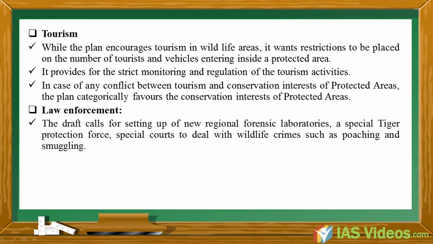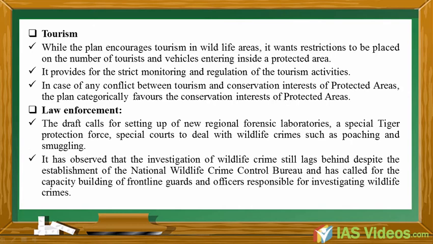The draft calls for setting up of new regional forensic laboratories, a special tiger protection force, and special courts to deal with wildlife crimes such as poaching and smuggling. It has observed that the investigation of wildlife crime still lags behind despite the establishment of the National Wildlife Crime Control Bureau, and has called for the capacity building of frontline guards and officers responsible for investigating wildlife crimes.